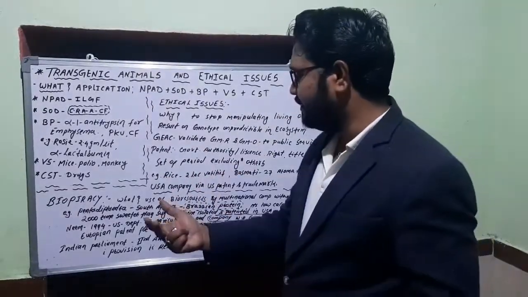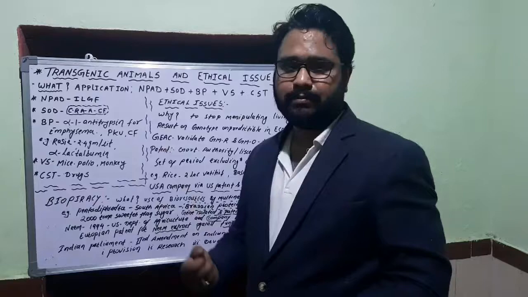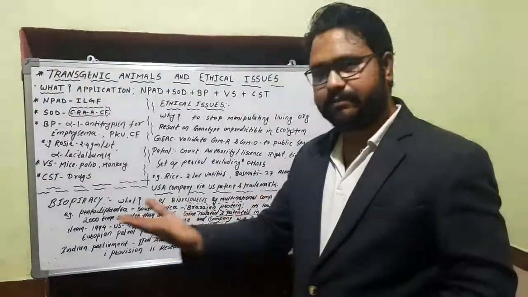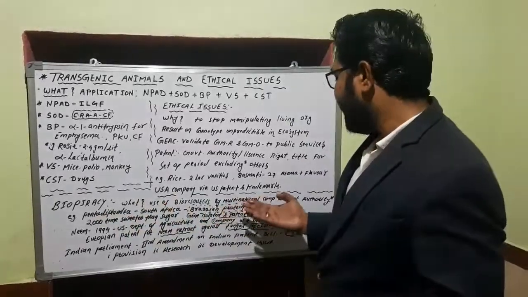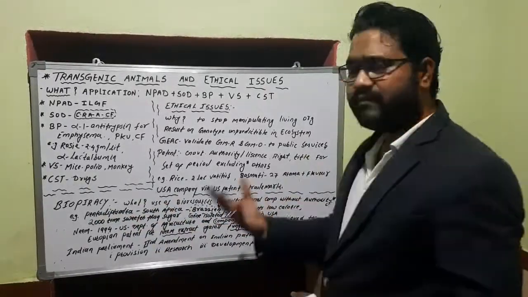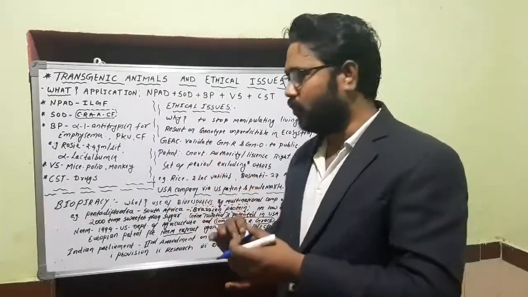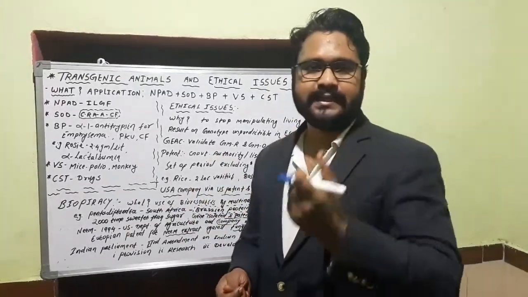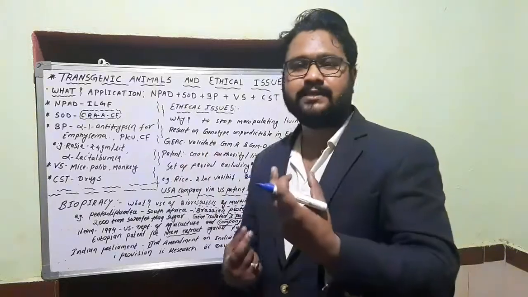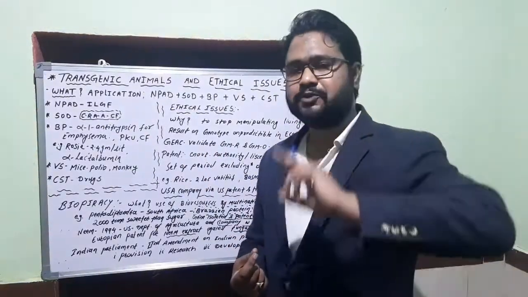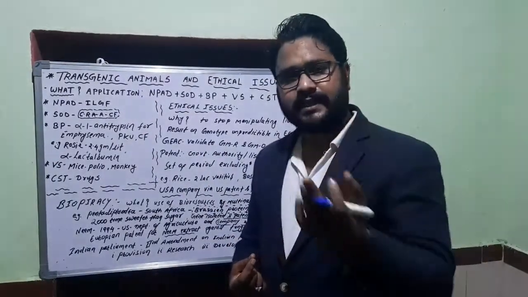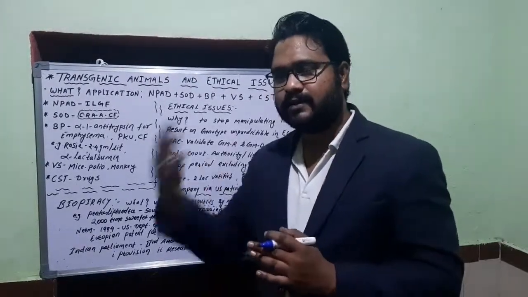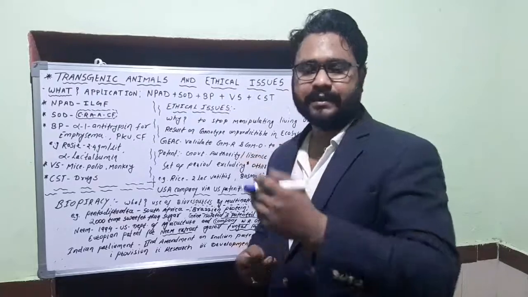So to deal with that, let us move to the topic of biopiracy. What is biopiracy? It is the use of bioresources, say any plant, animal or organism, by multinational companies without authority. Now what is this biopiracy? See, you take one coin, it has two sides, head and tail. So the entire world is like this, head and tail, with respect to two aspects. One side of that coin is that there are some developed countries, and the other side is that there are developing countries.